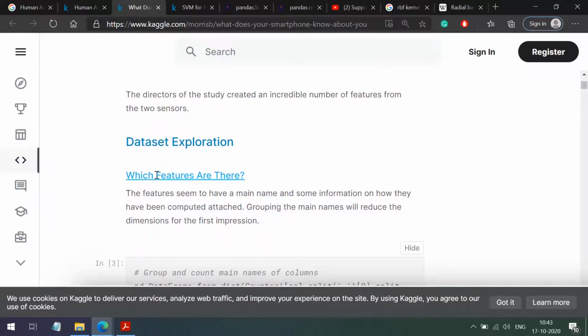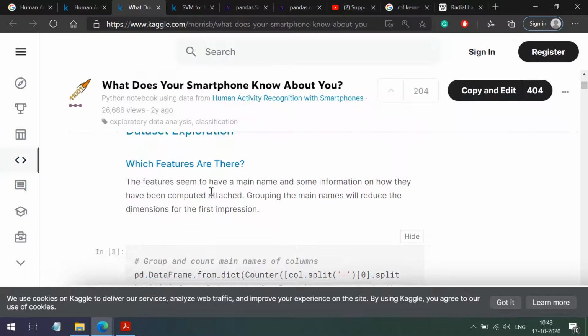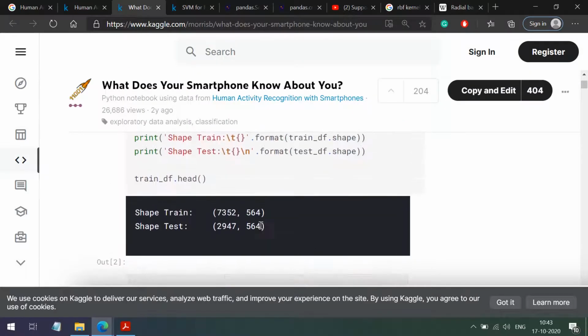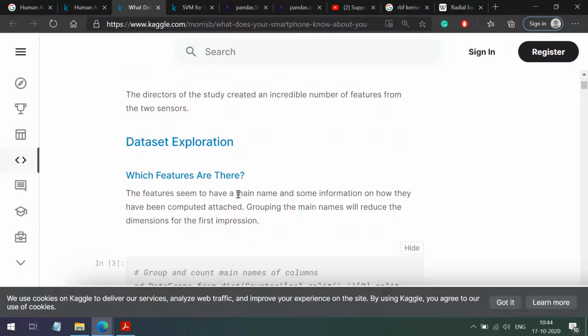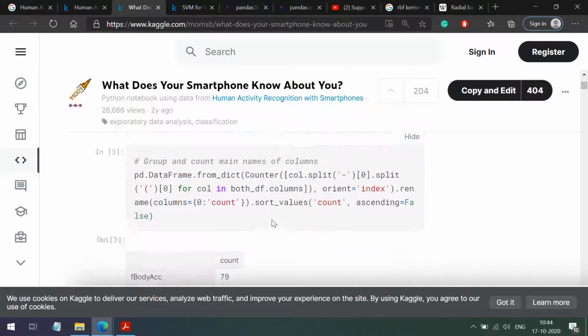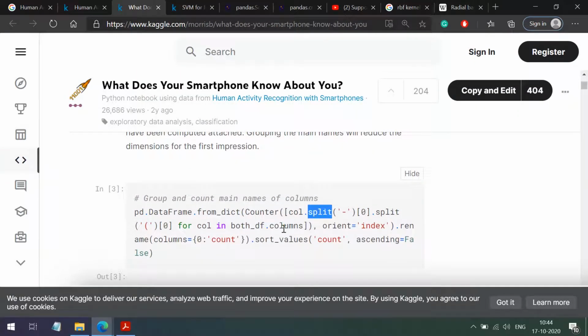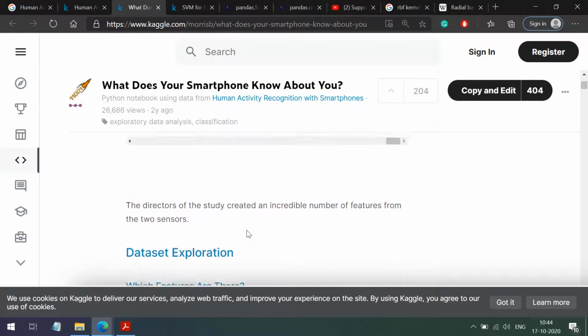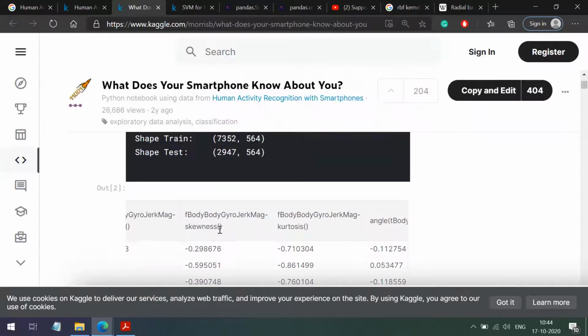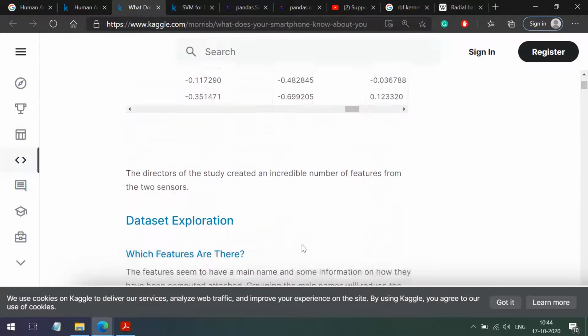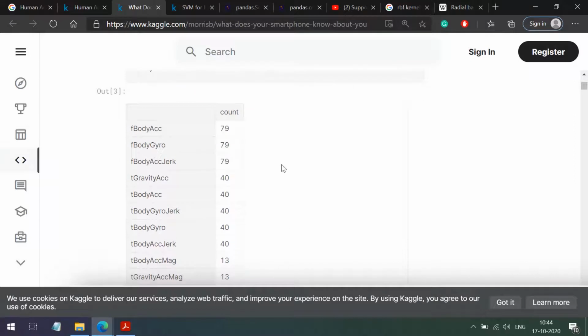Now, which features are there? They want to see which features are there. We have seen there are a total of 564 columns, but they just want the main name of the columns. That's why they have split using this dash, because you can see the dash is present, right? So they are obtaining the main name of the sensors.